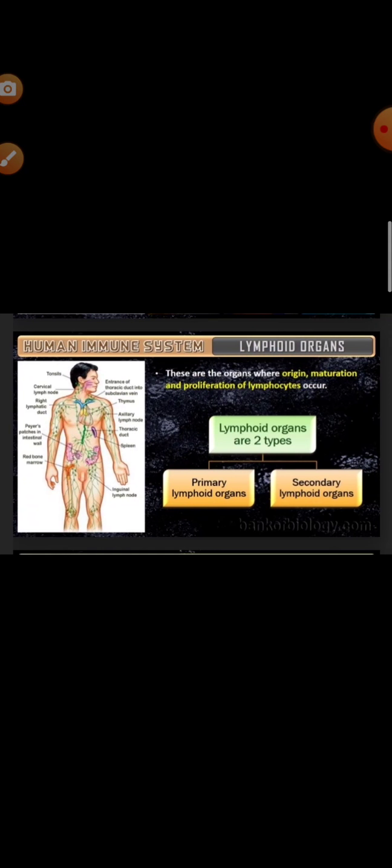Now these lymphoid organs can be categorized into primary lymphoid organs and secondary lymphoid organs. What are the primary lymphoid organs? The organs where lymphocytes originate and mature to become antigen sensitive. Examples: bone marrow and thymus. These are known as the primary lymphoid organs. Bone marrow, what is bone marrow? It is the primary lymphoid organ where all the blood cells including the lymphocytes originate.